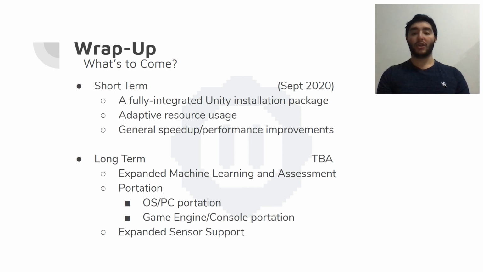Due to the challenging circumstances surrounding the term, we found ourselves having to scale back the implementation of a number of features, but we still want to deliver on our vision. By September, we intend to enhance the abilities of the Ash API by integrating such features as the autonomously adaptive research usage, perform improvements to our assessment to resource consume ratio, and release a Unity package for Windows systems.